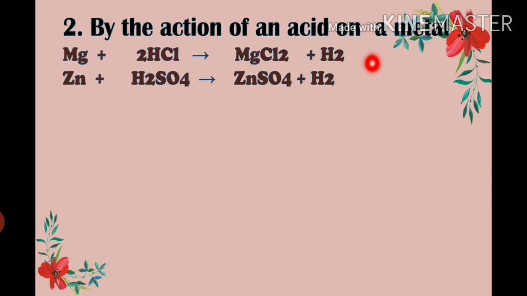Magnesium chloride is again a salt. When zinc reacts with sulfuric acid, here H2SO4 is sulfuric acid, it gives zinc sulfate and evolves hydrogen gas. And zinc sulfate is a salt. So when a metal reacts with an acid, salts are formed. Here we have discussed the two examples of magnesium and zinc.